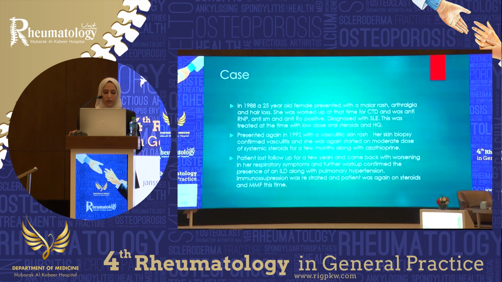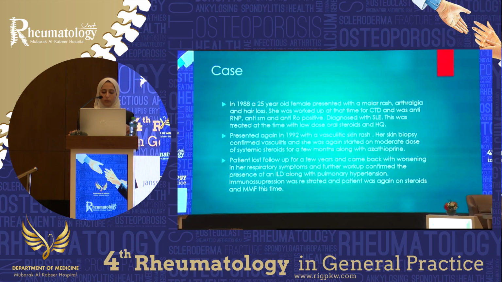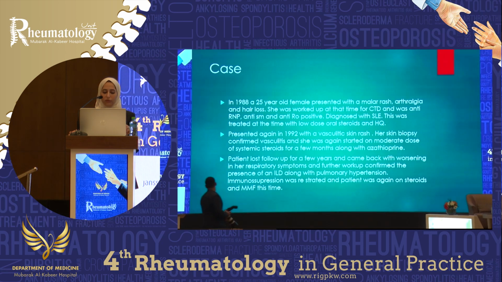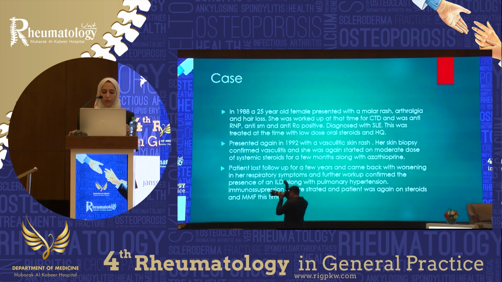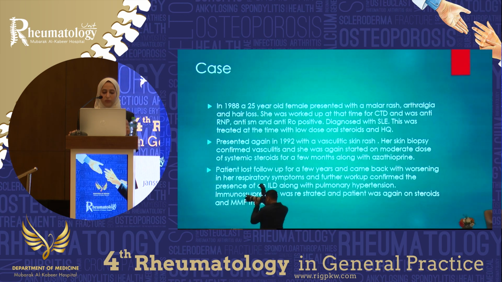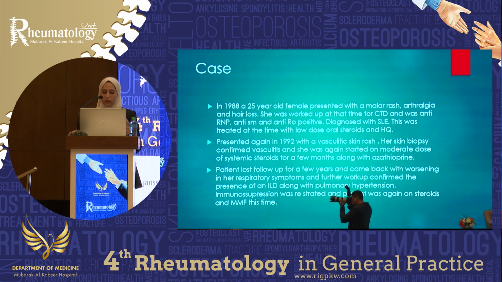So in 1988, a 25-year-old female presented with a malar rash, arthralgia, and hair loss. She was worked up at that time for connective tissue disease and was anti-RNP positive, anti-Smith positive, and anti-Ro positive, of course, with a positive ANA. She was diagnosed with SLE based on the clinical and serologic criteria, and this was treated at the time with low-dose steroids and hydroxychloroquine. She presented again in 1992 with a vasculitic skin rash.